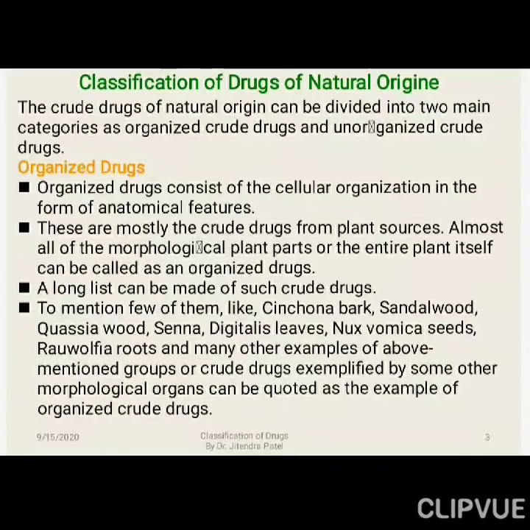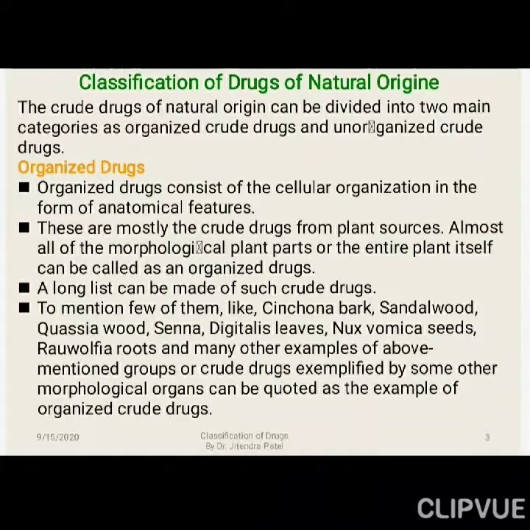Coming to another point, the crude drugs of natural origin can be divided into two main categories: organized crude drugs and unorganized crude drugs. Organized drugs consist of a cellular organization in the form of anatomical features, that is, a proper cellular arrangement. These are mostly crude drugs from plant sources. Almost all of the morphological plant parts, or sometimes the entire plant itself, can be called an organized crude drug.